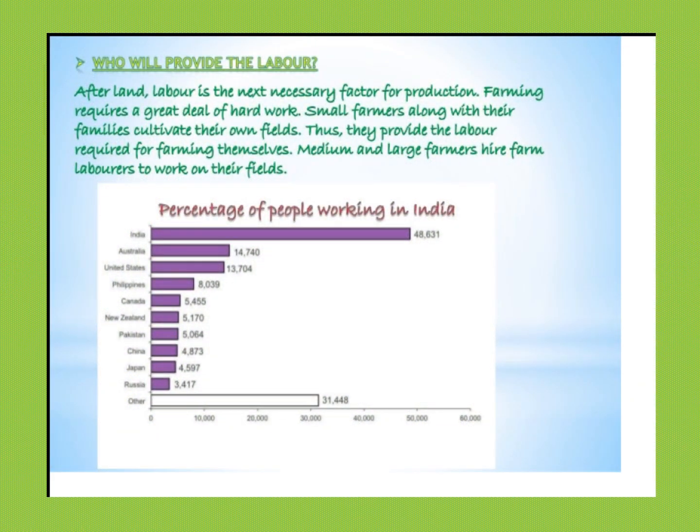Then who will provide the labor if all the land is now under cultivation? So after land, labor is the next necessary factor for production. Farming requires a great deal of hard work. Small farmers, along with their families, cultivate their own fields. Thus, they provide the labor required for farming themselves. Medium and large farmers hire farm laborers to work on their fields. And you can see the percentage given in the graphic below.